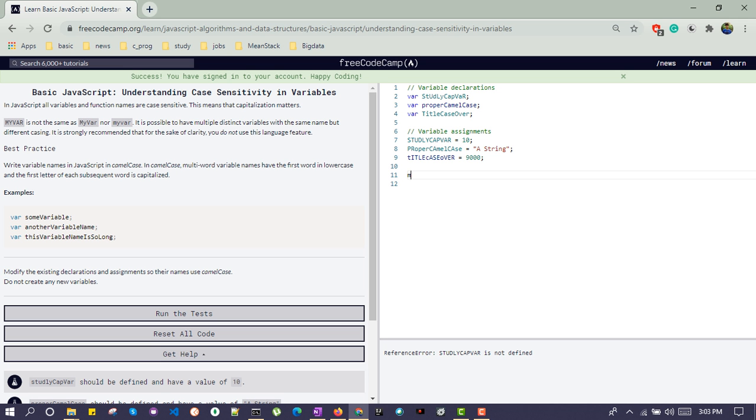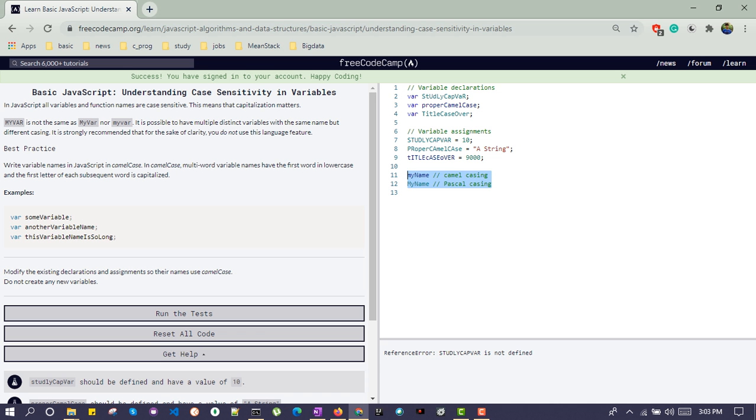You need to write my, and whenever a second word comes, give the first letter of the second word a capital: myName. So this is called camel casing. In Pascal casing, even the first letter of the first word will be a capital letter. So this is Pascal casing. This is just for information.